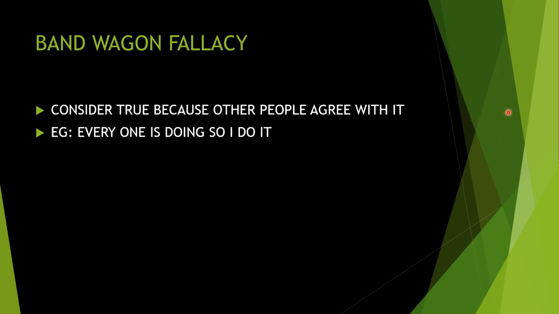Next is the bandwagon fallacy. Band is a group; something is considered true because other people agree with it. You have seen that in a classroom: if a teacher talks about a thing, a group of people agree to it, then others also will agree to it. That is the bandwagon fallacy. Others agree, so I also agree. Everyone is doing it, so I do it. You might have heard students saying that that boy has joined the tuition, so I am also going to join the tuition because everybody is doing it. That's the bandwagon fallacy: a group is doing it, so there is a tendency to do that.